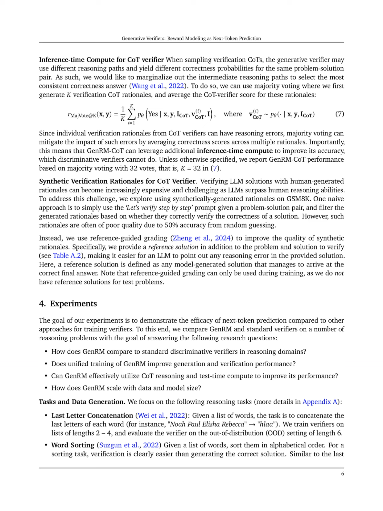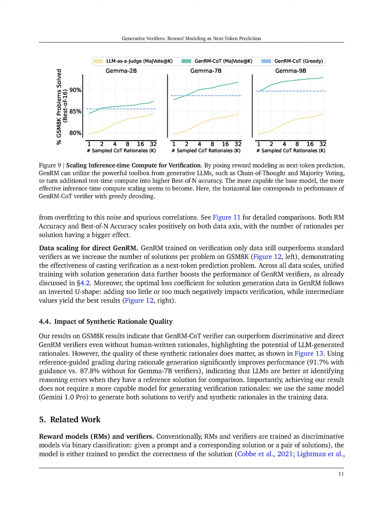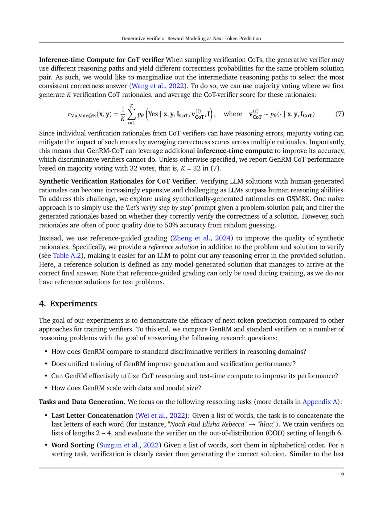The authors suggest several future research directions based on their findings with Gen-RM. One potential direction is to further explore the integration of generative verifiers with larger datasets and model capacities, as the results indicate that Gen-RM's performance scales positively with these factors. Additionally, they highlight the importance of improving the quality of synthetic rationales, suggesting that reference-guided grading could be further refined to enhance the accuracy of generated rationales.